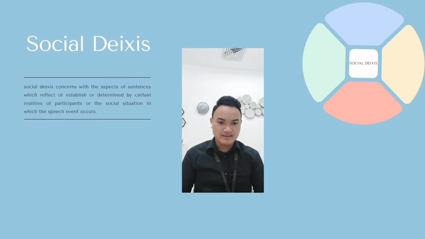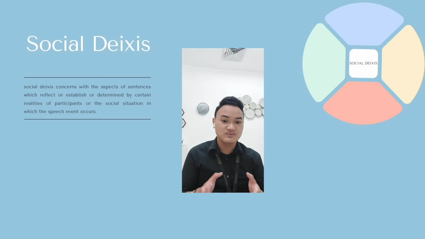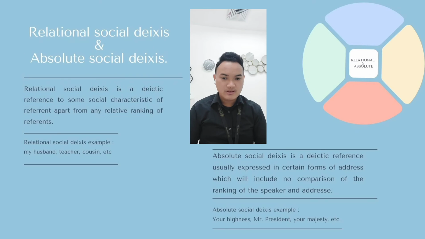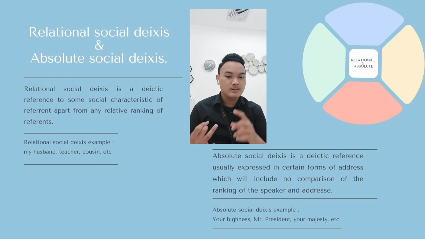The next is social deixis. Social deixis is concerned with aspects of sentences which reflect, establish, or are determined by certain realities of the participants or the social situations in which the speech event occurs. Relational social deixis and absolute social deixis. Relational social deixis is a deictic reference to some social characteristic of a referent, apart from any relative ranking of referents. Relational social deixis examples are like my husband, teacher, cousin, and so on.